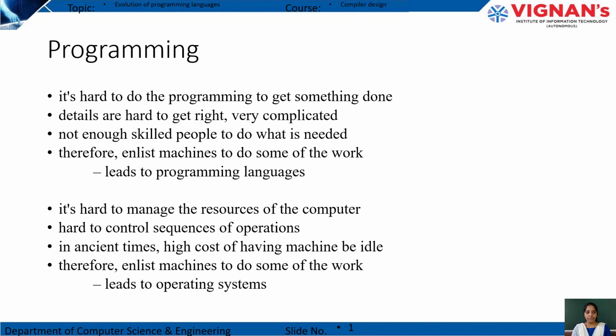So if you want to make a machine do any work, that leads to programming languages. How will the machine work? According to your program. So if you want to write a program, then you need to learn programming languages. After writing that program, the next point is it's hard to manage the resources of the computer and hard to control the sequence of operations. And earlier there was a very high cost of having a machine. So that's why they therefore enlist machines to do some of the work. So it leads to the operating system.